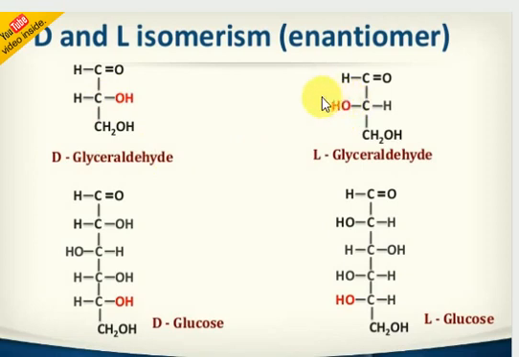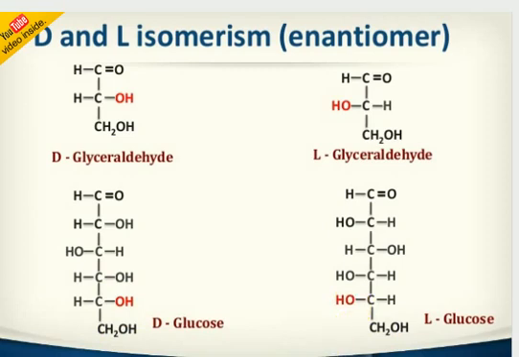If the OH group is on the left hand side, then it's called L-glyceraldehyde. This is standard only. DL configuration is based on the second carbon containing the OH group. It's called enantiomer. Suppose I'm taking glucose. Look at the second carbon atom. If the OH group is on the right hand side, they call it D glucose. If the OH group is on the left hand side, then it's called L glucose.